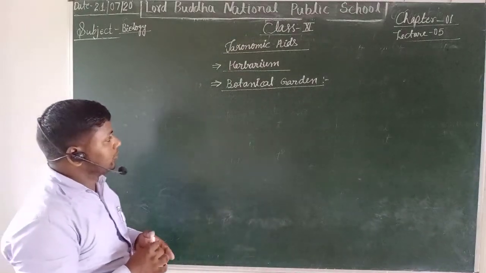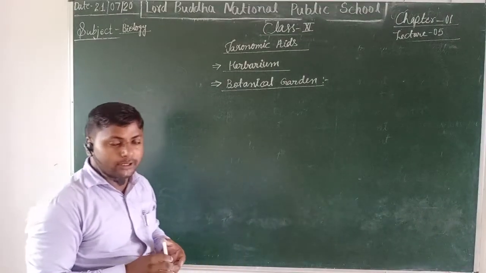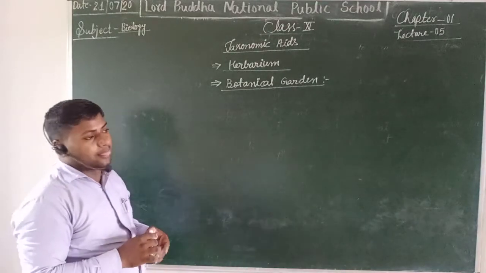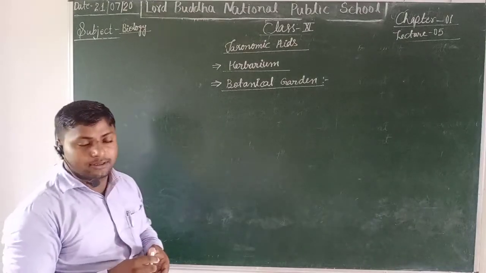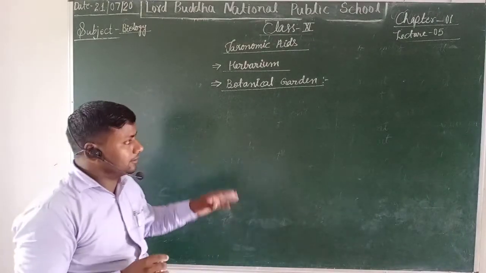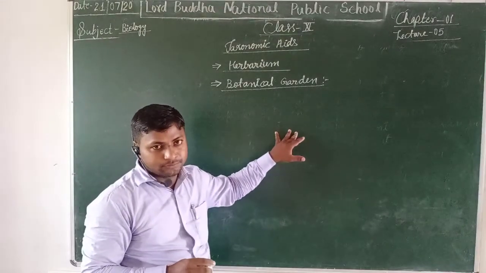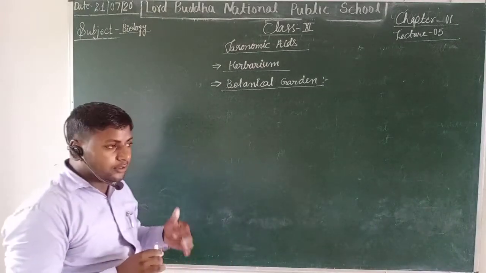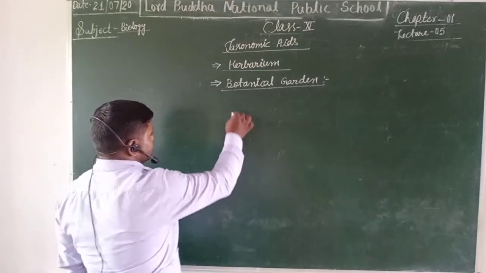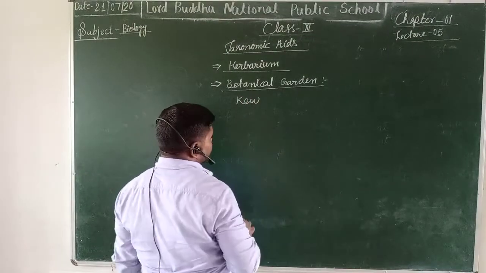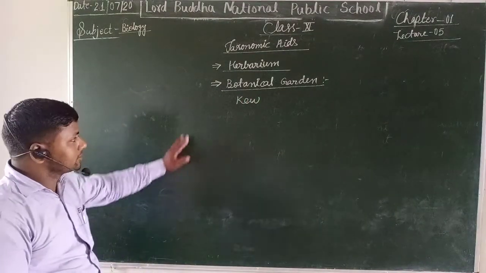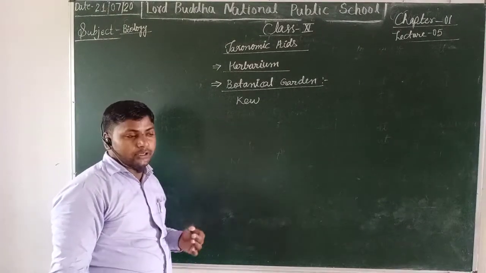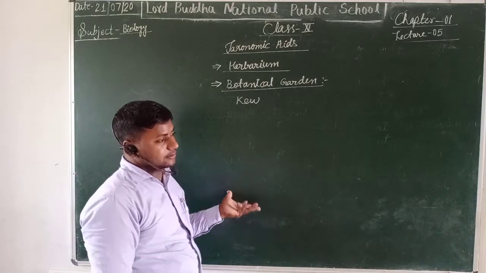If we are talking about botanical gardens, the National Botanical Garden of Research is established in the capital city of Uttar Pradesh, Lucknow. Likewise, Kew, you can also abbreviate it as Q, is the first botanical garden which was established in England. Likewise, there are many more botanical gardens in your nearby places.